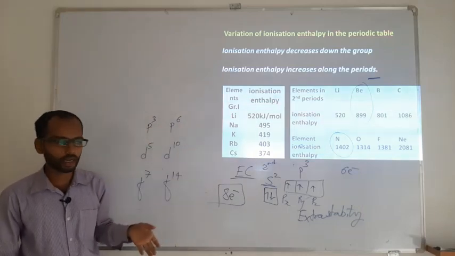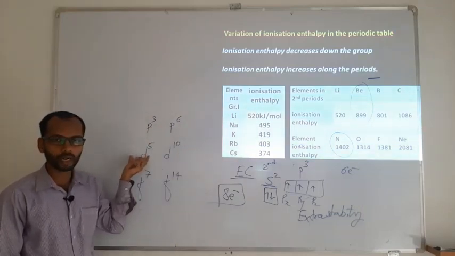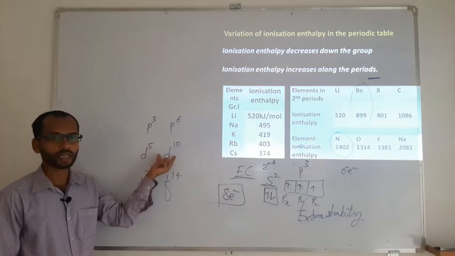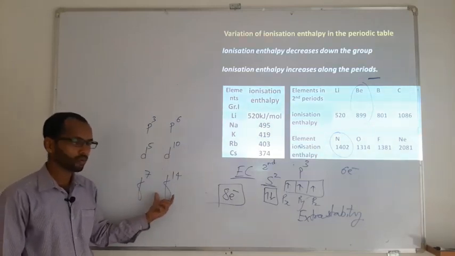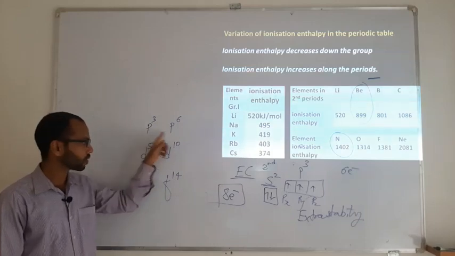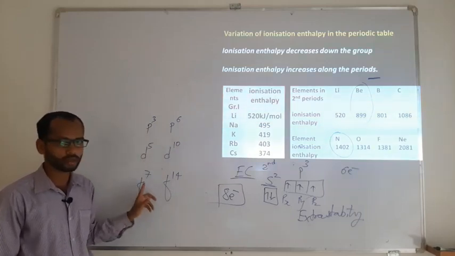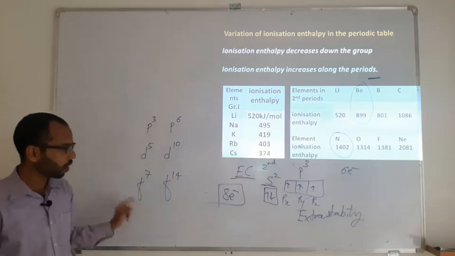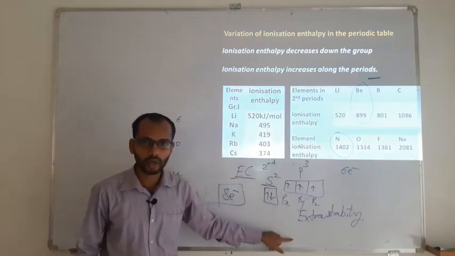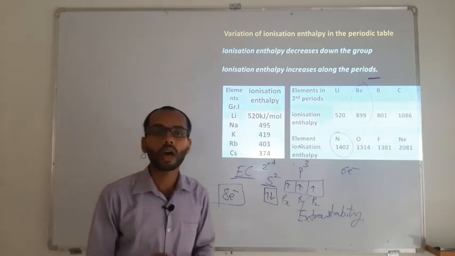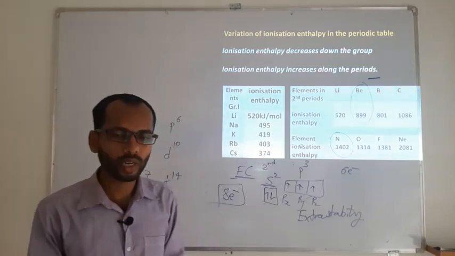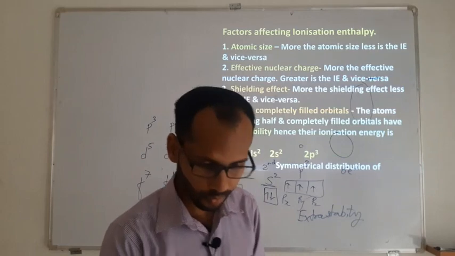P6 all are having double electrons. D5 all D orbitals are having single. D10 all are having double. F7 all F orbitals are having 1 1. F14 all are having 2 2. So these are the electronic configurations which have a symmetrical distribution, and they all will get extra stability. Because of that extra stability, their ionization energy is always going to be higher, and it is going to be against the rules also.